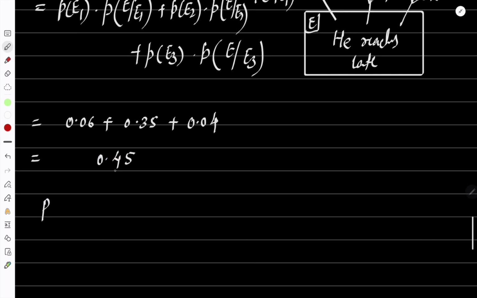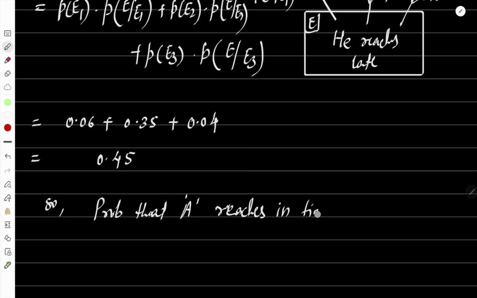So this is the probability that he reaches late, but we want the probability that he reaches in time. So the probability that A reaches in time equals 1 minus P of E, which is 1 minus 0.45.